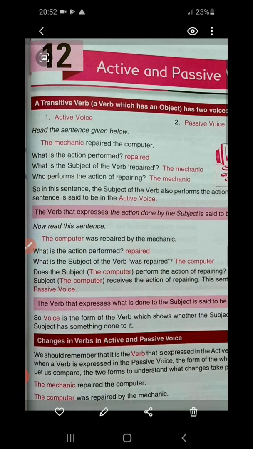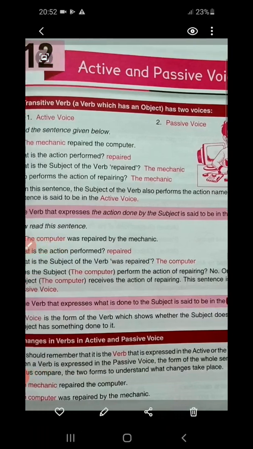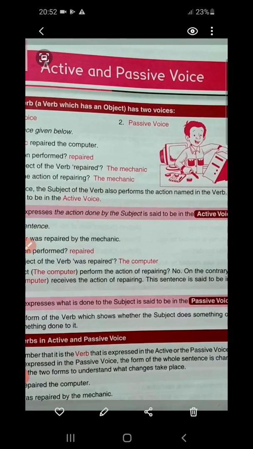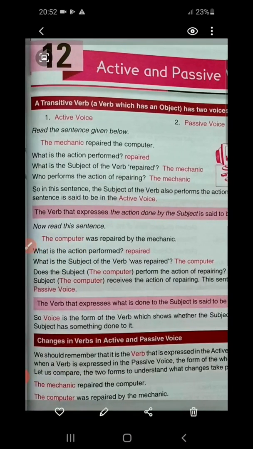Now, look at the definition of the passive voice. The verb that expresses what is done to the subject is said to be in the passive voice. So here basically what is done to the subject? What has happened to the subject?